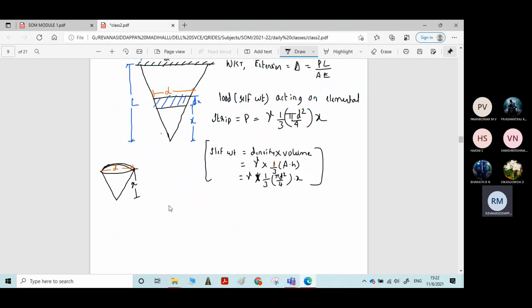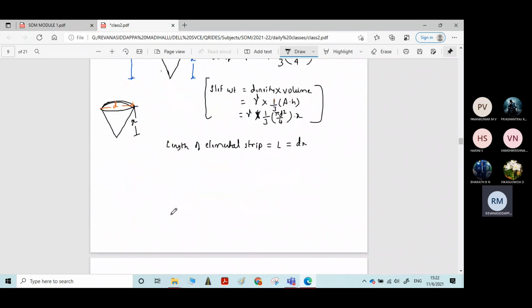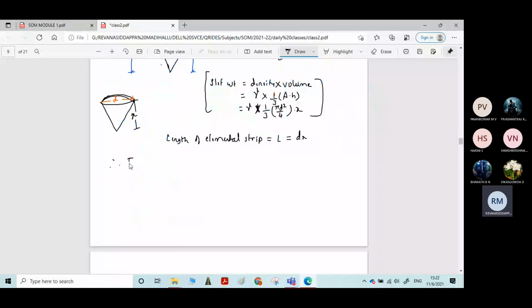Then the length of the elemental strip is dx. Therefore, the extension of the elemental strip, delta strip, is equal to PL by AE.